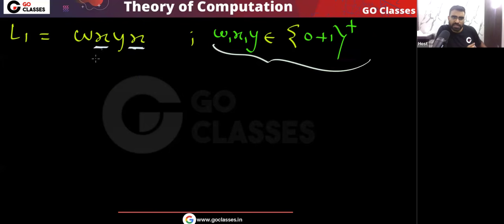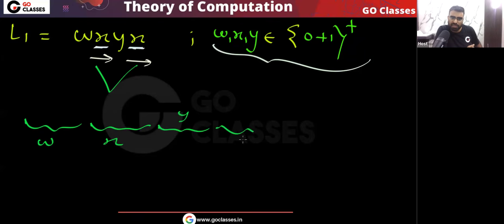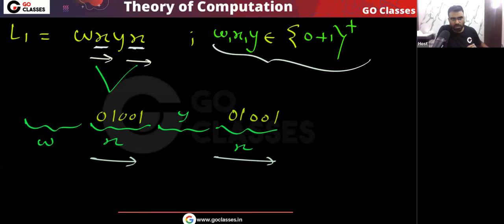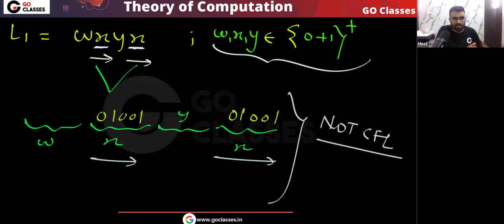You might be thinking, sir, there is x here, we have to compare this x with this x, so there is a forward matching, yes or no? Because this w I can ignore, whatever w I have. Then there is x, then y I can ignore, then there should be another x. So you can see there is a forward matching here. If I have this string, for example 0110, then the same string should be here. Now you can notice that there is a forward matching. So this is not CFL, yes or no? This type of language where you have forward matching is not CFL. You might be thinking like this, yes or no?